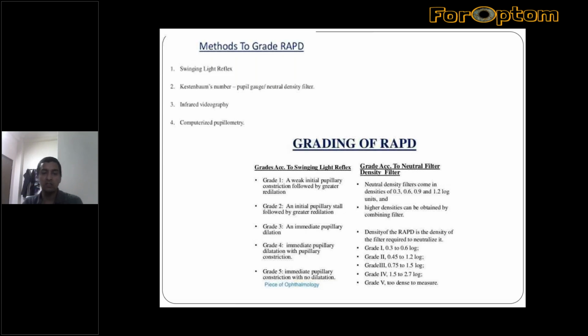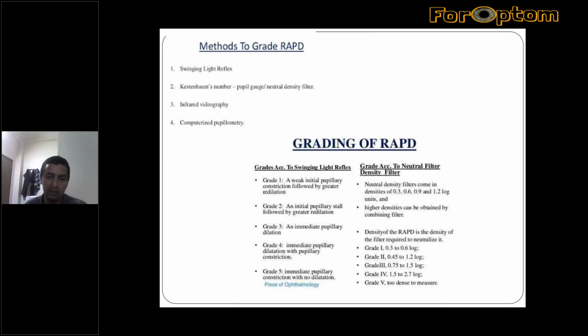neuro-ophthalmic investigation to be done. So grade 1 RAPD means weak initial pupillary constriction followed by greater redilatation on the affected side, whereas grade 2 is initial pupillary stall followed by greater redilatation, meaning there is no constriction but slow redilatation. And grade 3 is the one which every one of us can easily identify.